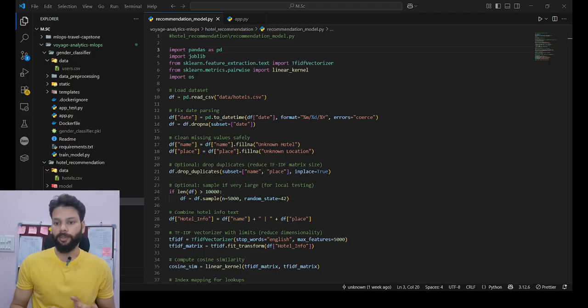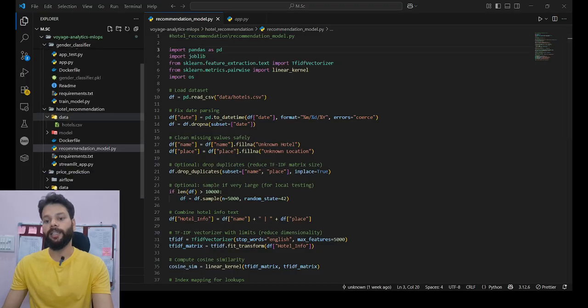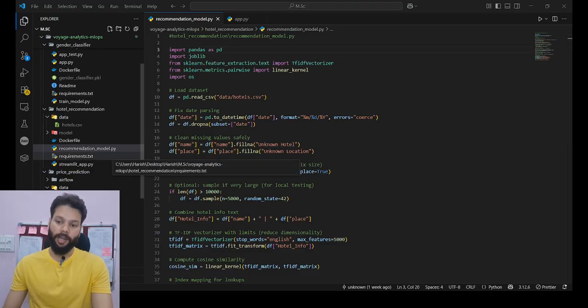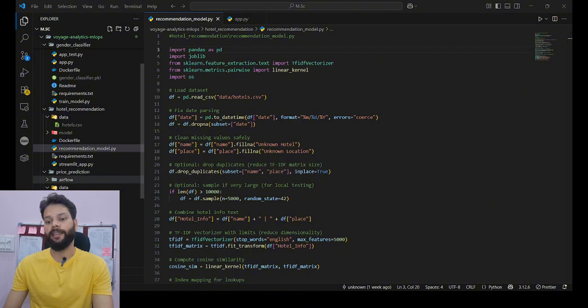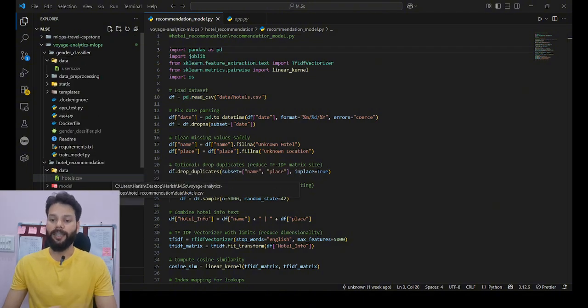And then to serve the models, I have used Flask and Streamlit, and for containerization and orchestration, Docker Compose and Kubernetes have been used. For CI/CD pipelines, Jenkins has been used, for workflow automation, Apache Airflow has been used, and finally for tracking the models, MLflow has been used.